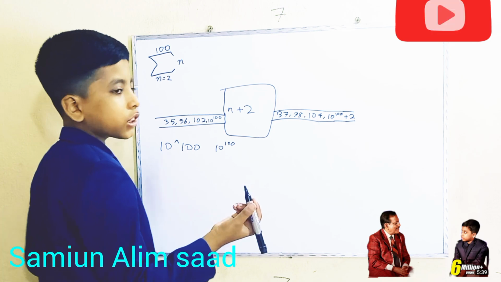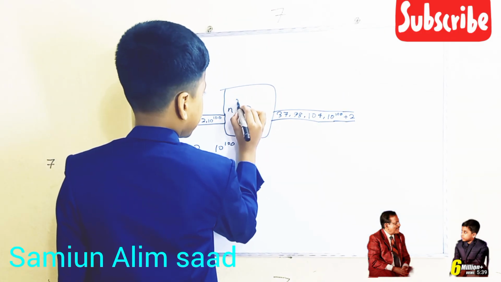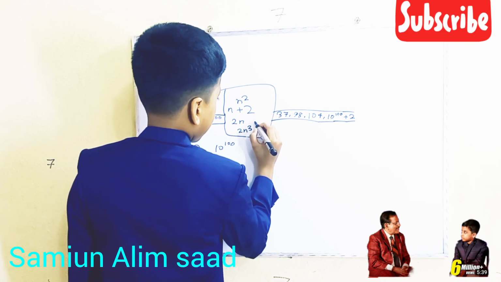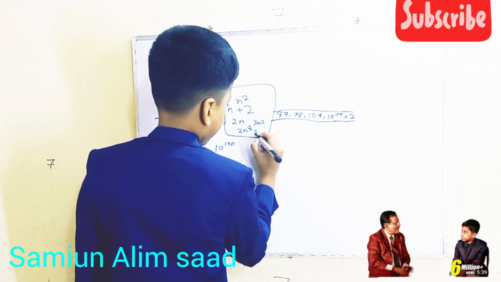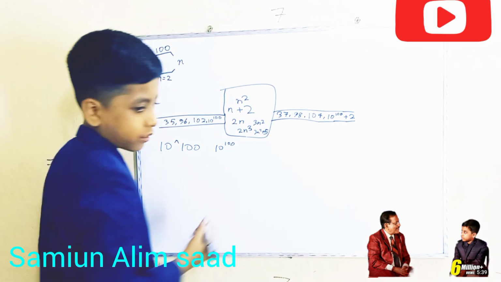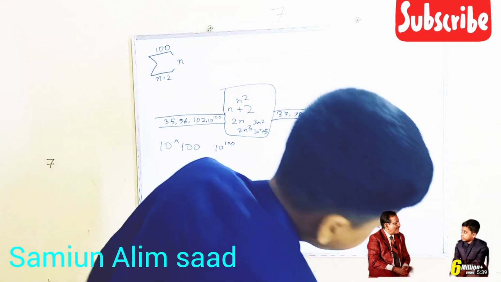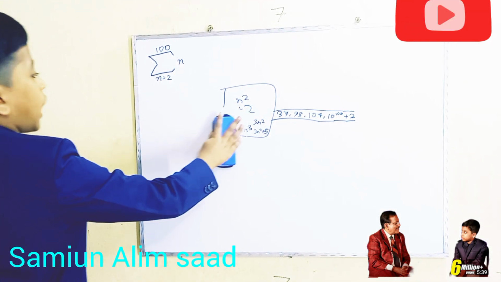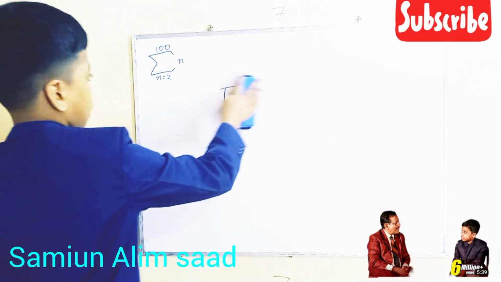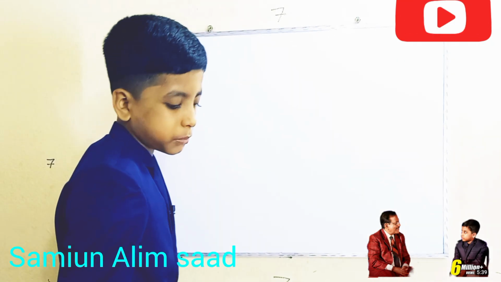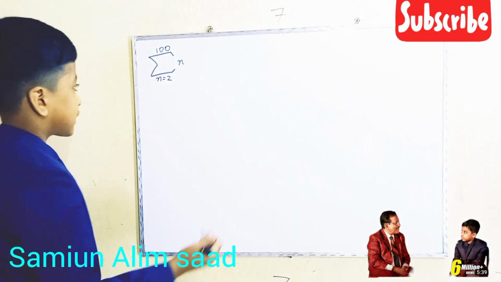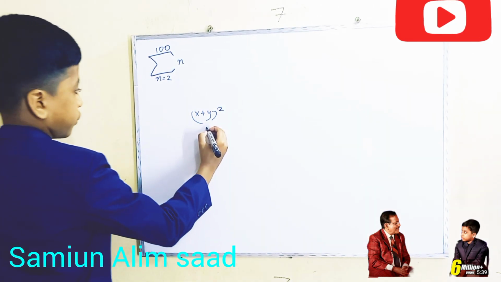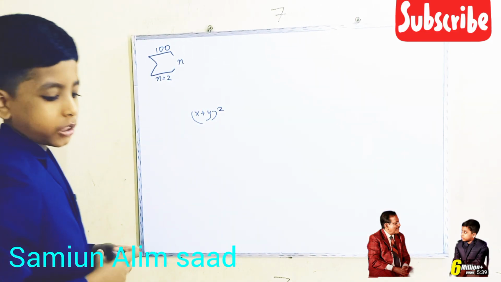So basically, a function could be anything. It could be 2n, n squared, 2n cubed, 3n squared plus 5. Basically anything, any algebraic expression. Sometimes functions can have multiple variables, which means multiple inputs. In fact, x plus y squared is also a function, even if it has two variables in it.